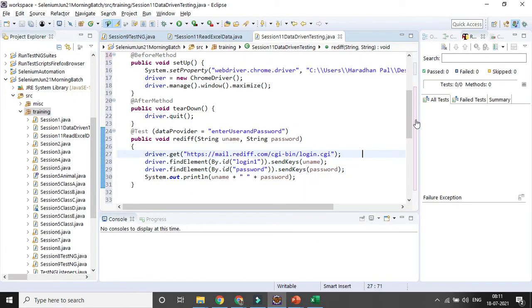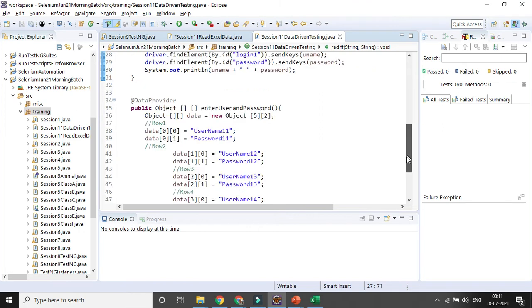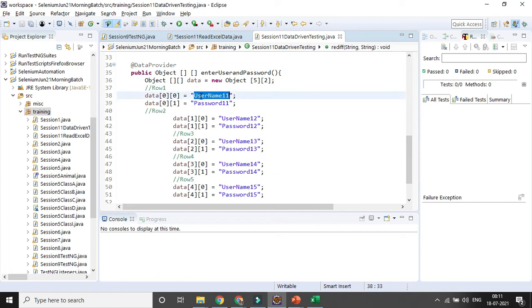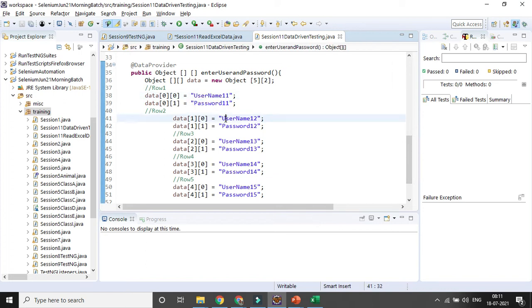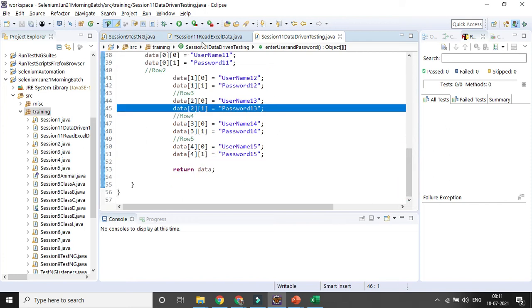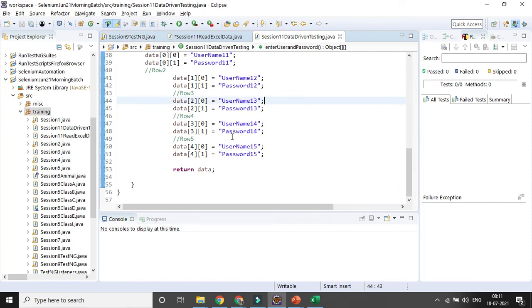Now let's try to run it without taking the data from the Excel sheet. Here we will simply try to run and see whether the five different combinations run, whatever lines of code you have written, without implementing the test data sheet. So it will try to run from here.